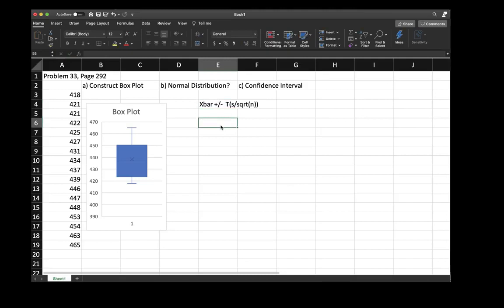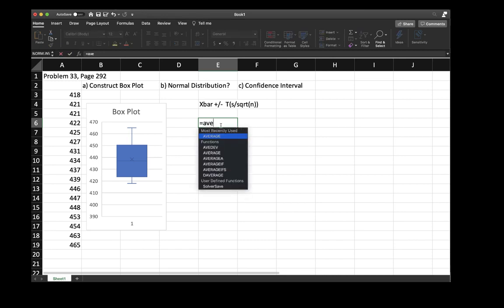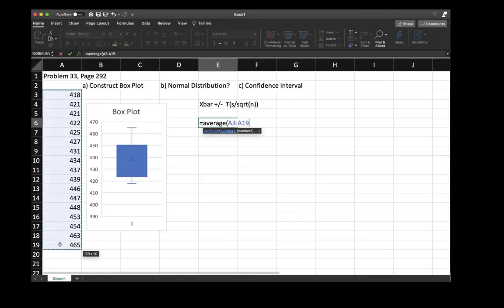Well, how am I going to do that for a 95% confidence interval about the mean? The first thing we have to do is calculate the average. So I'm going to use average, and I will highlight the data that I have, and that gives me an average. So that's the first part.